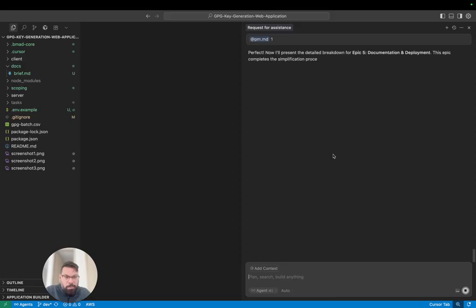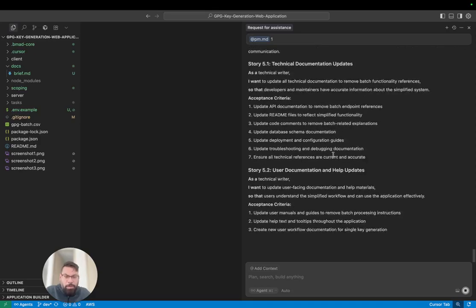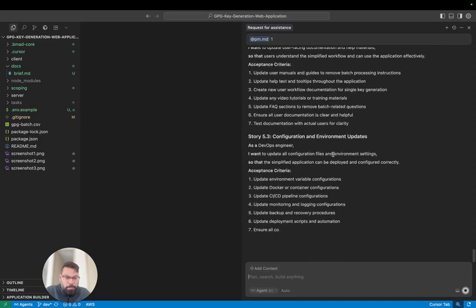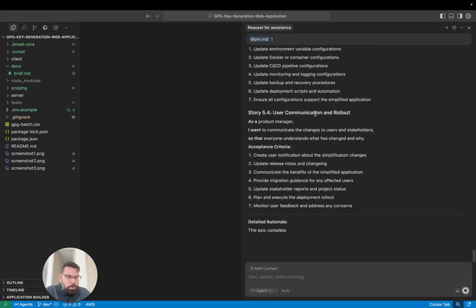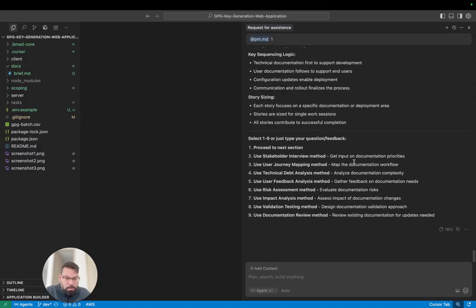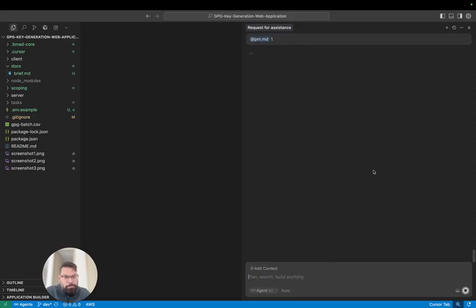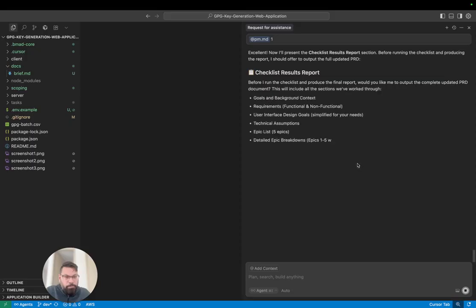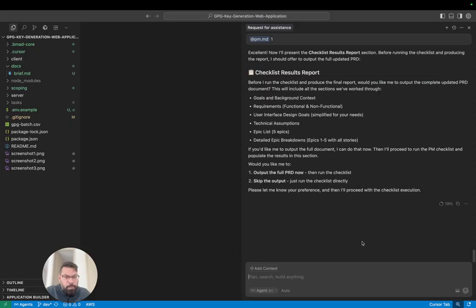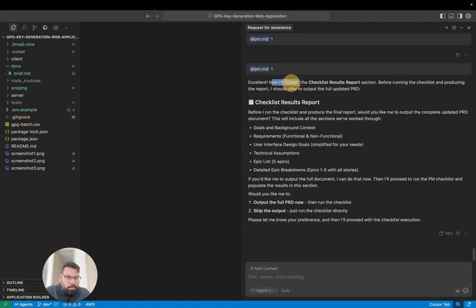I think this should be the last one, or maybe one more. Yeah, creating documentation, user communication of rollouts, stuff like that. All right, and I think there's only one more after this. So you see how we went through all 9 steps. Now to the point, excellent. Now let's create all of this, all the results.